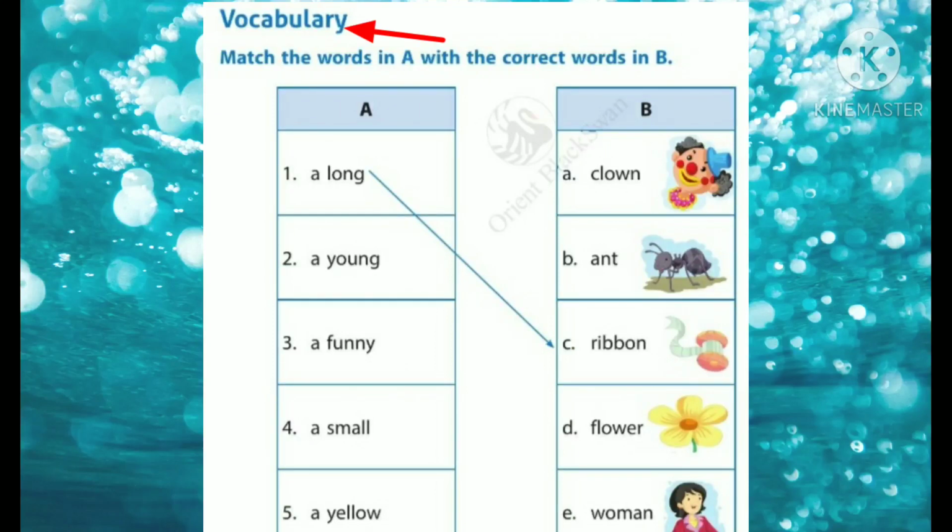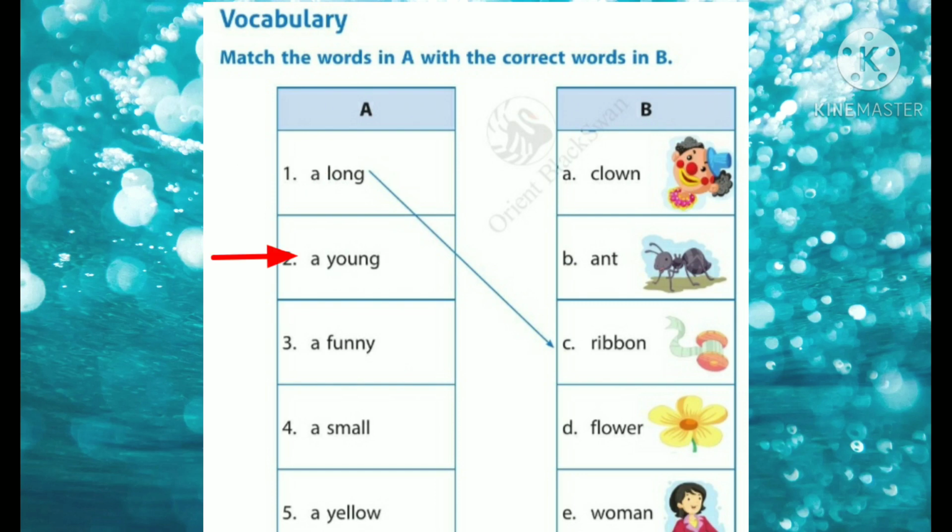Vocabulary, page number 49. Match the words in A with the correct words in B. Children, you can see two columns, column A and column B. In column A, you can see some words, and in column B, you can see some words and a picture. You have to read the words and match them with the pictures in column B. Are you ready? First, a long.